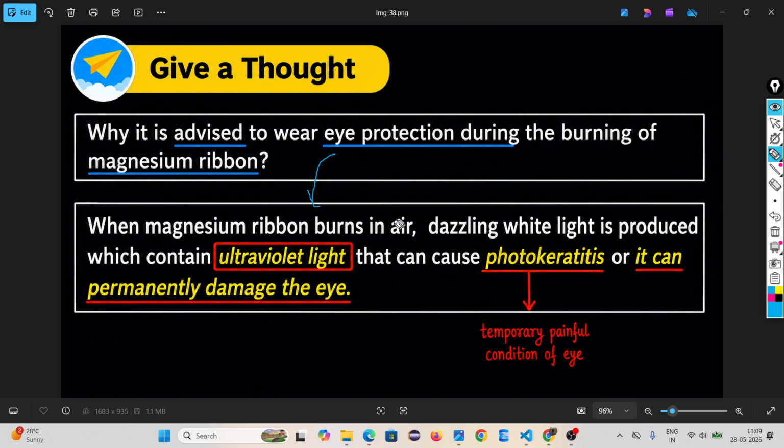Because during this reaction, dazzling white light is produced. This contains ultraviolet light, which can cause photokeratitis, a temporary painful condition of our eye. That's why it is suggested that you use eye protection like spectacles.